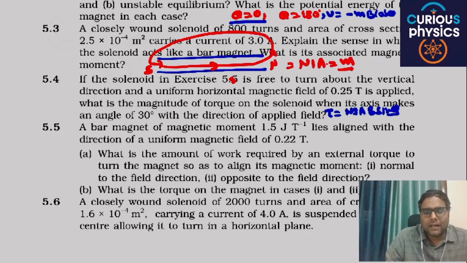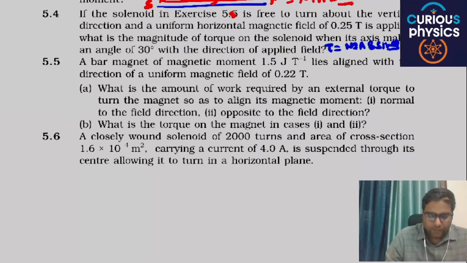This is a directly formula based question. Here your calculation part is there, but conceptually these particular questions are directly formula based. Okay, directly formula based. 5.5, a bar magnet of magnetic moment 1.5 lies aligned with the direction of the uniform magnetic field.